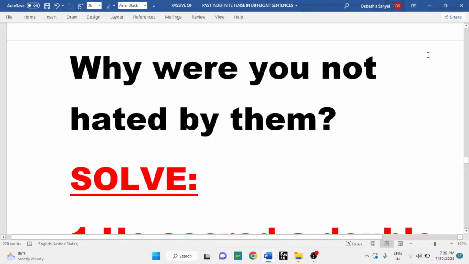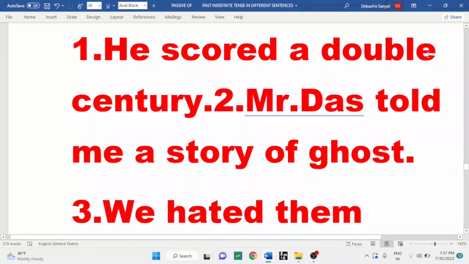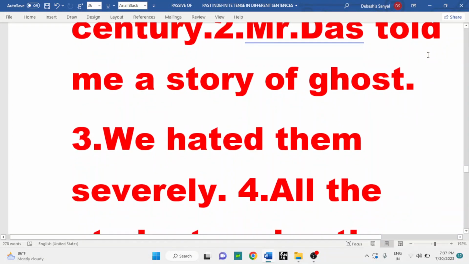And it's all about the uses of passive structure in past indefinite tense according to different sentences. There are some tasks given by me at the end of my video. Solve them at home using the structure given above. The first one: he scored a double century. Mr. Das told me a story of ghosts. We hated them severely.